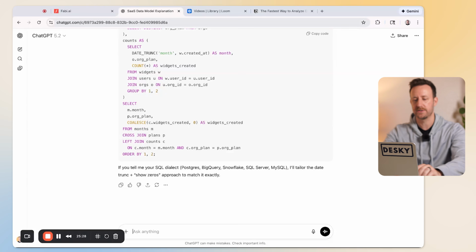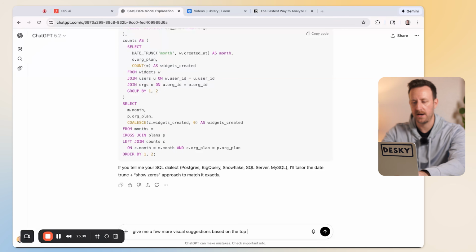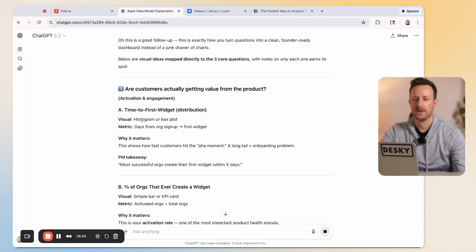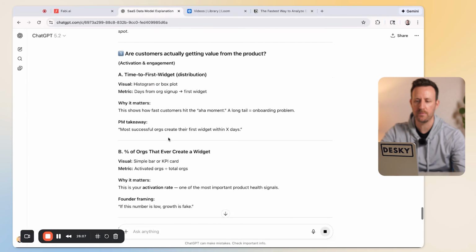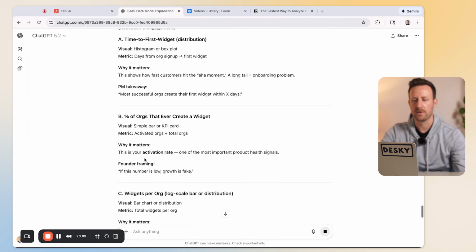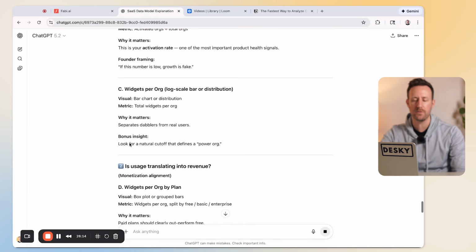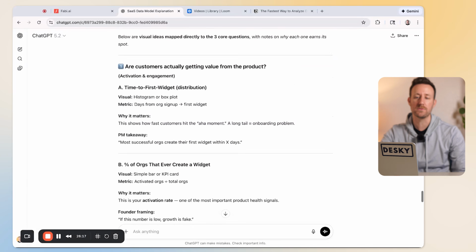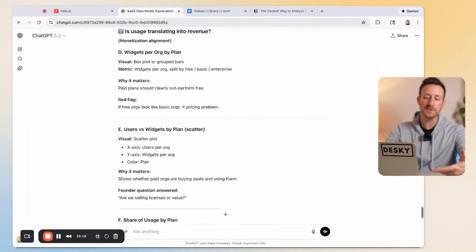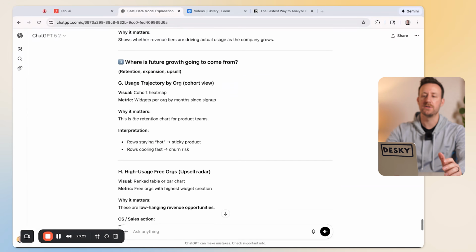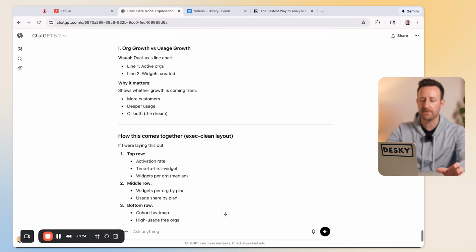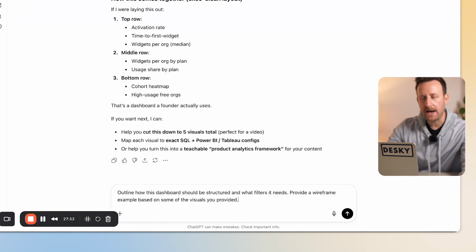I'm going to ask it again, give me a few more visual suggestions based on the top 3 questions we uncovered earlier. So it's telling us here we can create a histogram or a box plot, simple bar or KPI card, bar chart. So it's giving us those options, kind of like with Fabi.ai. It's taking those 3 questions and giving us multiple visuals we can create to answer those questions in different ways. And now we're going to start to outline a dashboard.